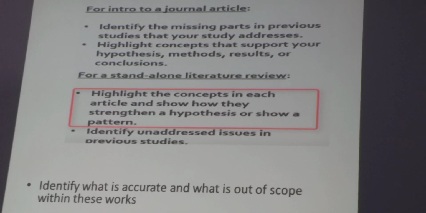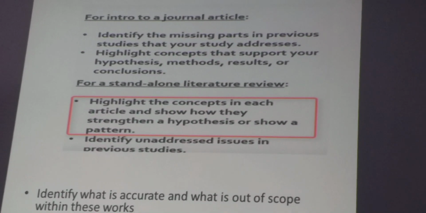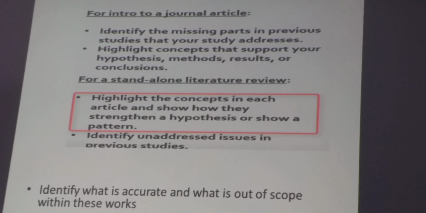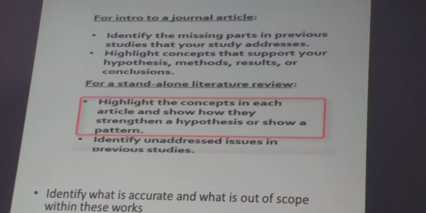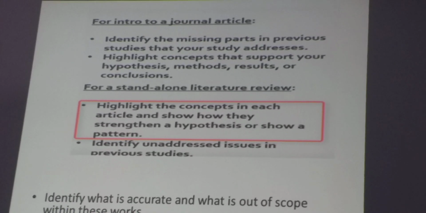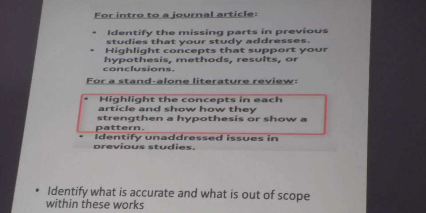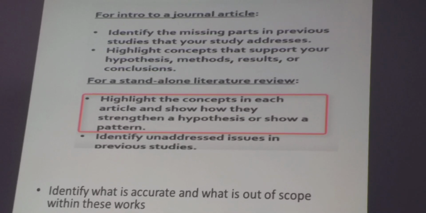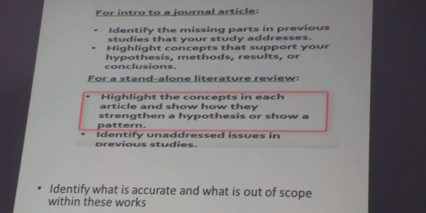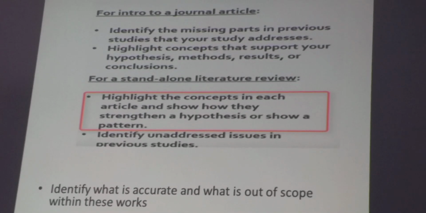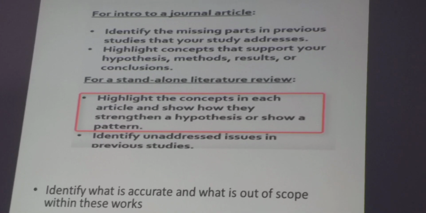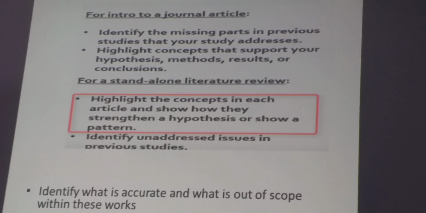For a standalone literature review, highlight the concept in each article and show how they strengthen a hypothesis or show a pattern, identify and address issues in previous studies. We should also mention the issues which are not addressed in previous studies and identify what is accurate and what is out of scope within these works. It means what is important and what is not important in these research works, so as to limit your scope to the most important.